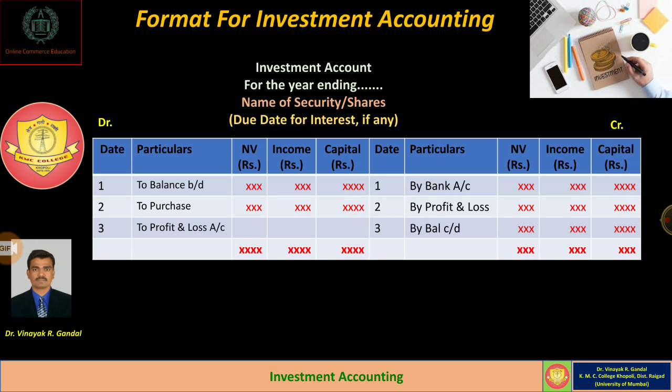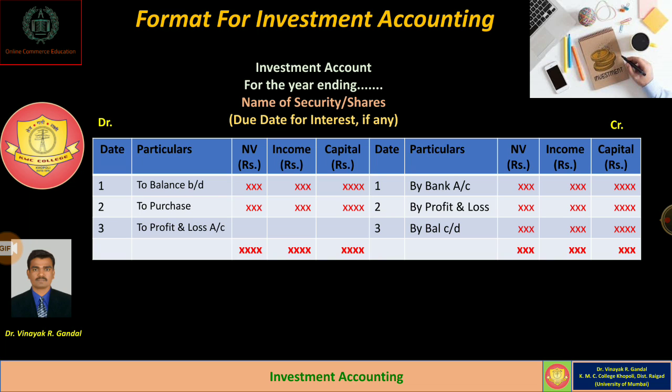Okay. And whatever investment is purchased during the year, date-wise transactions are to be recorded in the investment account. If purchases are made, they should be recorded on the debit side of investment account as to purchase or to bank account. And if any sale of investment has been made, it should be credited to investment account.